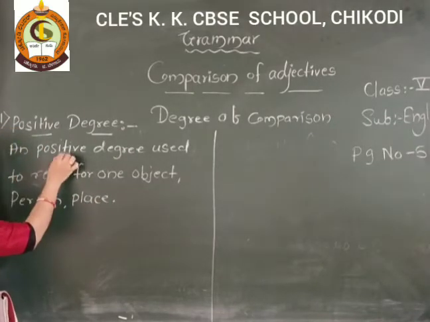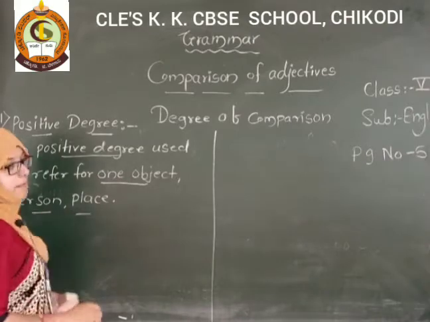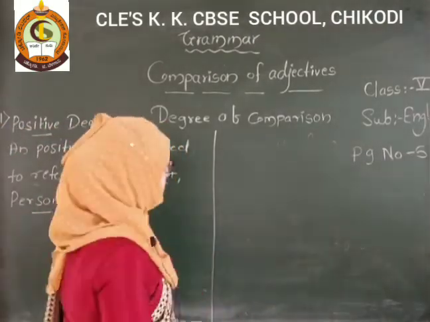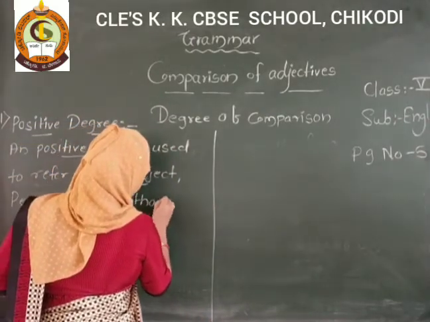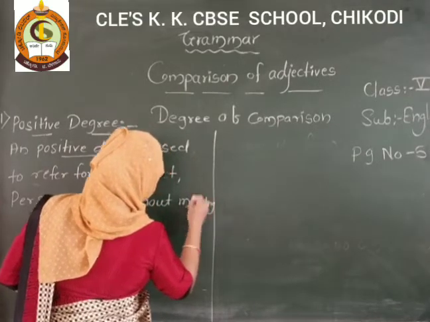Only positive degree is used to refer to one object, person and place. So we are not comparing with others, without making comparison.